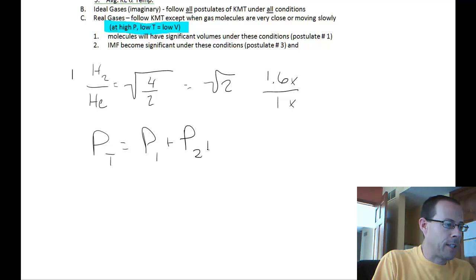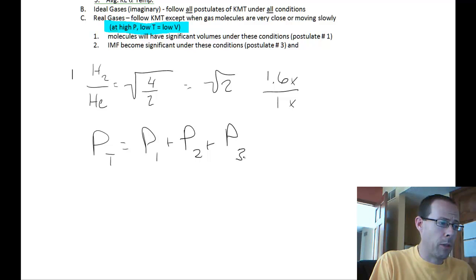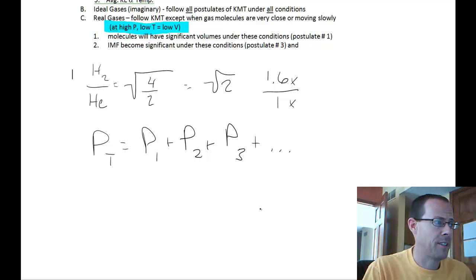So if we have a bunch of gases together, if we add up their pressures, so the pressure of 1 plus pressure of 2 plus pressure of 3, the sum of those equals the total pressure of our gas. And we can have as many gases as we want, so just dot, dot, dot. That really sums up gases, KMT, comparing effusion or diffusion rates, and then Dalton's law of partial pressures.